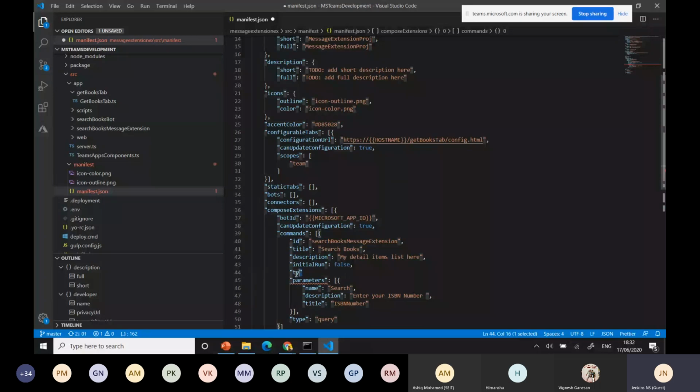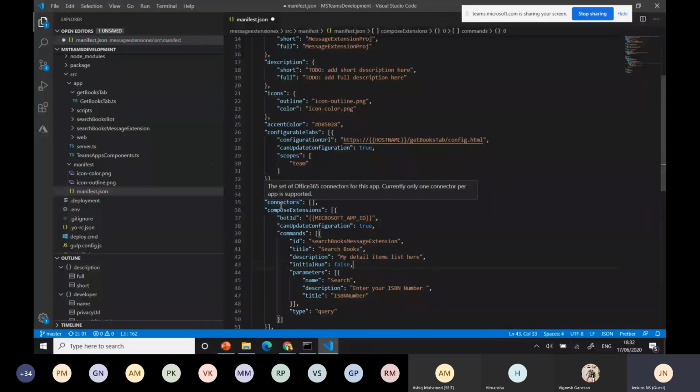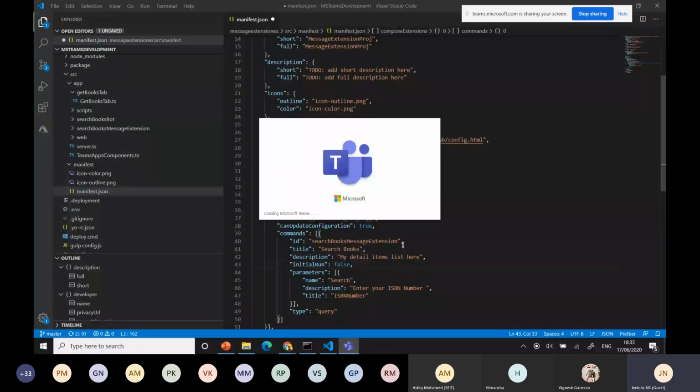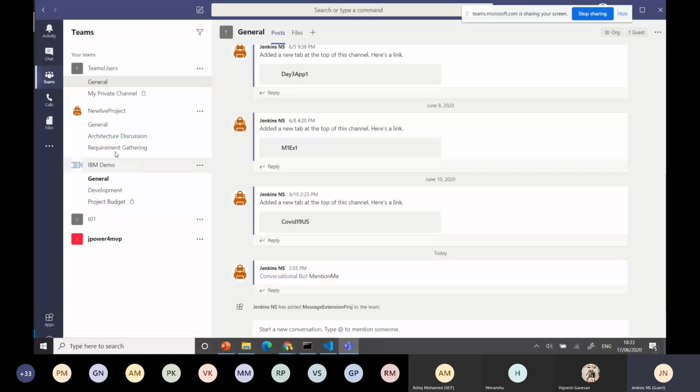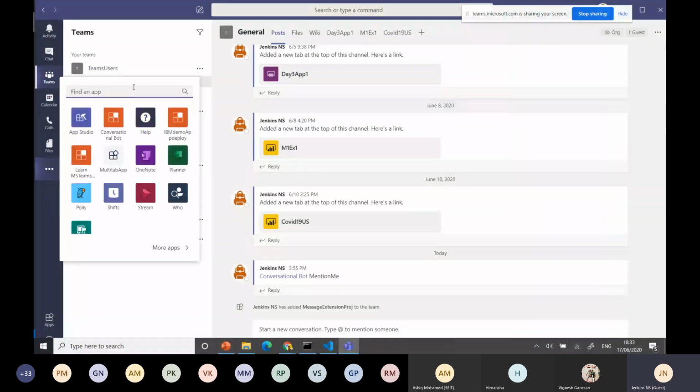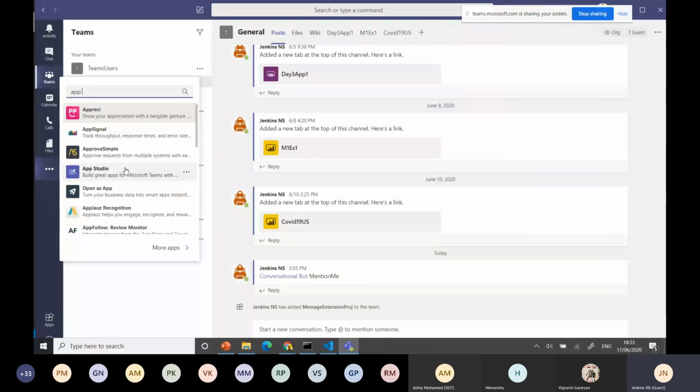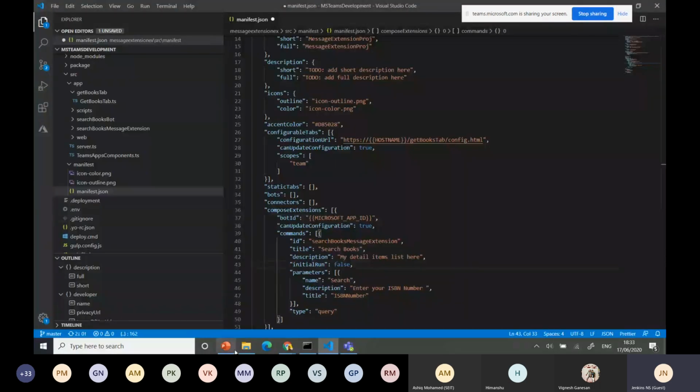For this, there are one or two options to bring this in easily. One is you can utilize the App Studio in your Teams. Okay, wherever you have Teams, you can see the app without interacting with your application. Just directly go first. If you are doing this the first time, the App Studio won't be there. Then directly type App Studio and install it. Okay, one time you can install. It's available always. If you install on your web or desktop, no problem. It's available for you every time. Okay, then just go to that.